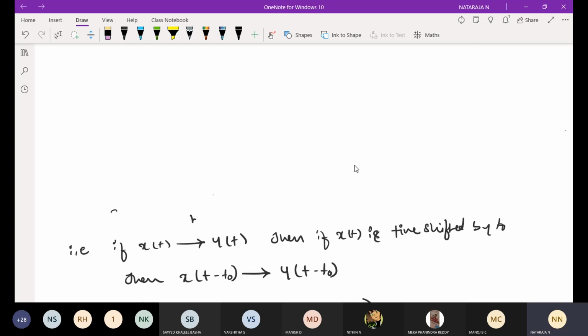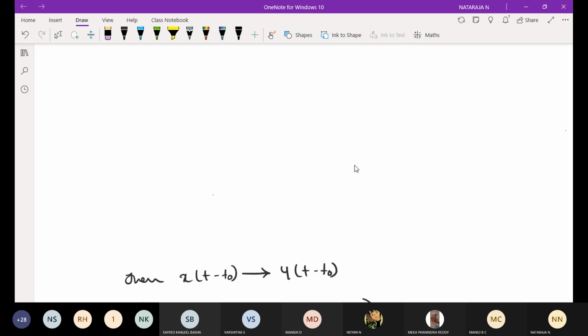Can you try the next problem? Take one assignment problem. Same signal as I had given now, y of t is equal to x of t into g of t. You take y of n is equal to x of n into g of n.